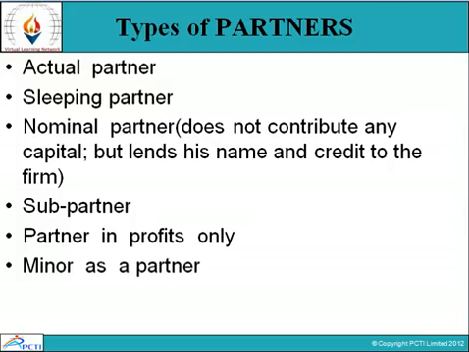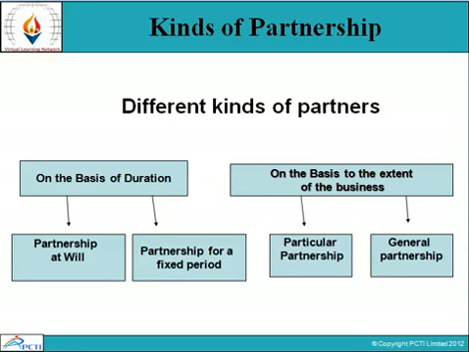Last one is minor as a partner. Kinds of partnership: on the basis of duration and on the basis of the extent of the business. First one is partnership at will. Second is partnership for a fixed period. And on the second basis, particular partnership and general partnership.